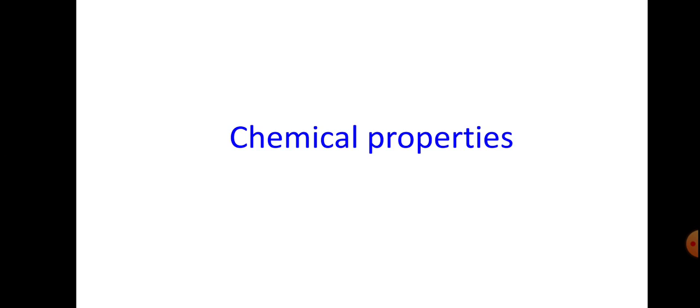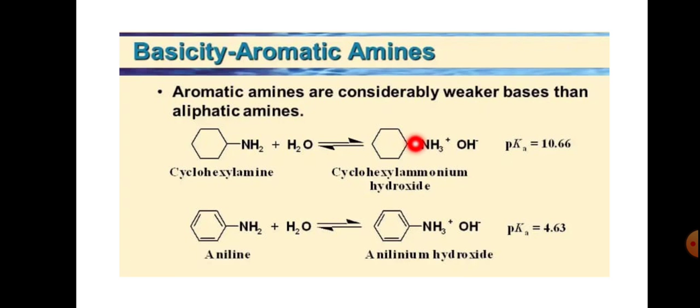So this is the aliphatic one, and this is the aromatic one. So aromatic amines are weaker bases than aliphatic amines. And if we take a few examples, that is aniline, N-methylaniline, N,N-dimethylaniline, which we have already seen in the previous slides, and diphenylamine and triphenylamine.